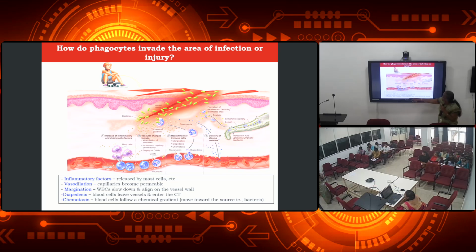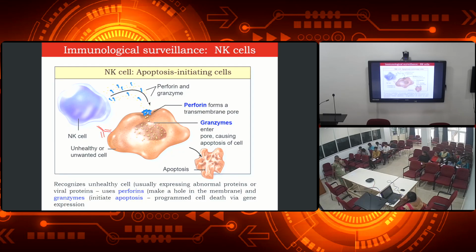And then diapedesis means the blood cells leave the vessels and enter the tissue spaces, and then secrete chemotoxins. Those chemotoxins will fight against the pathogens. This is how the phagocytes invade the area of infection or injury. Correct? Got it? Shall we move to the next?